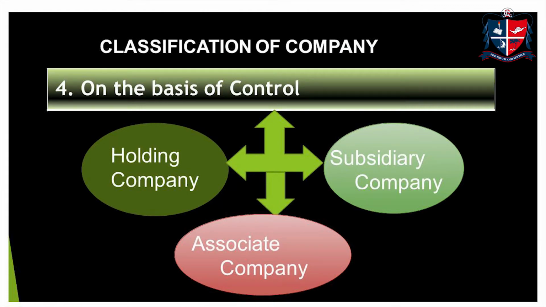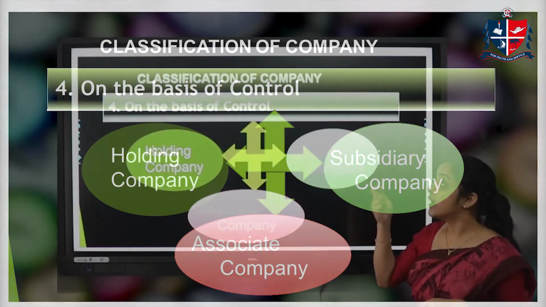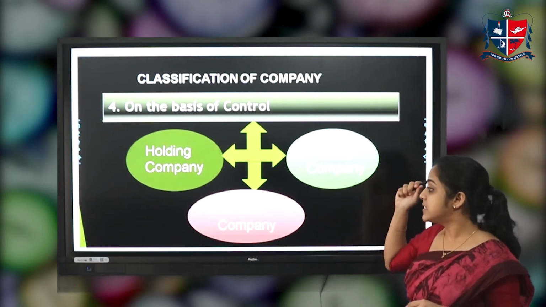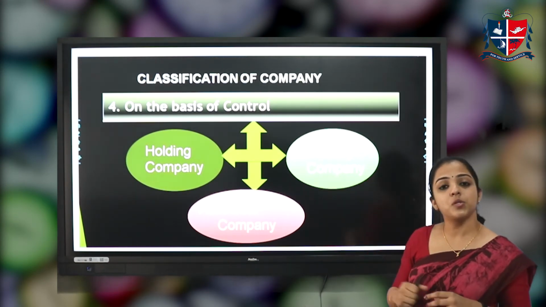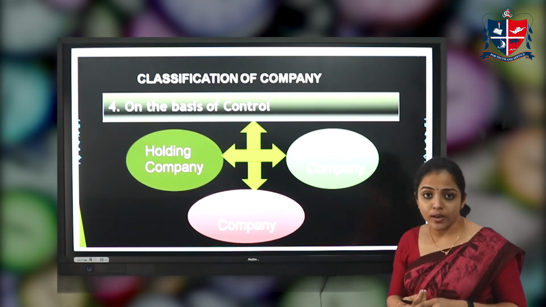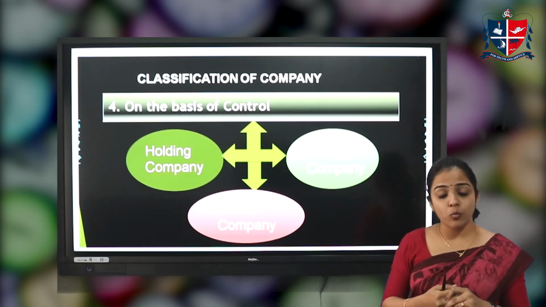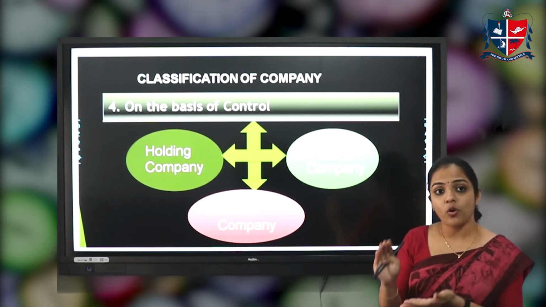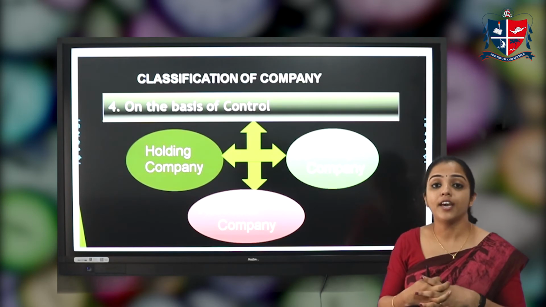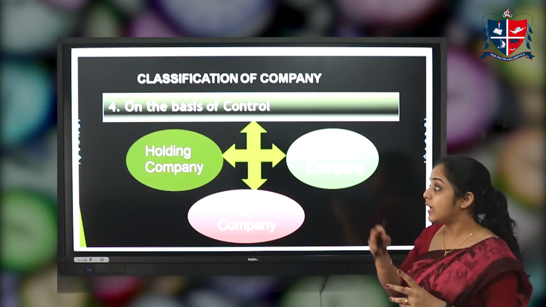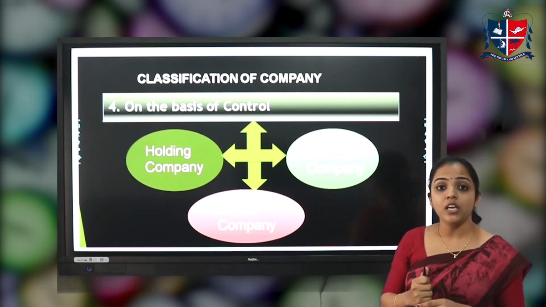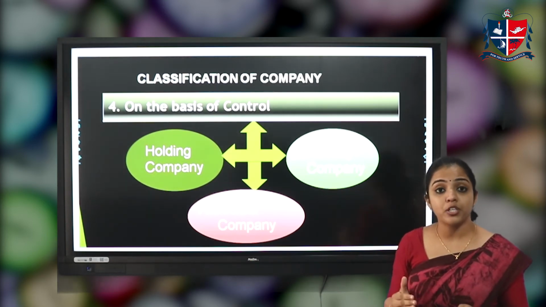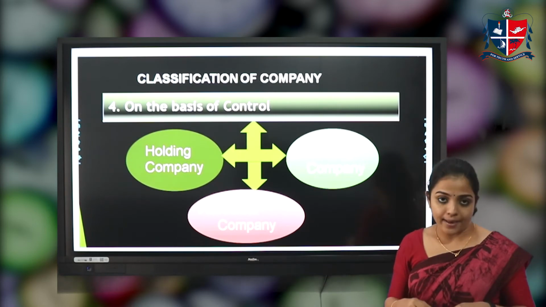The next classification of company is based on control. A company can be classified into holding company, subsidiary company, and associate company. What is a holding company? A holding company is one which has substantial control over another company. To hold a company, at least 50% or 51% of the paid up capital should be purchased by that parent company.